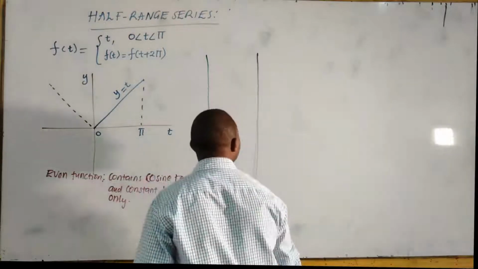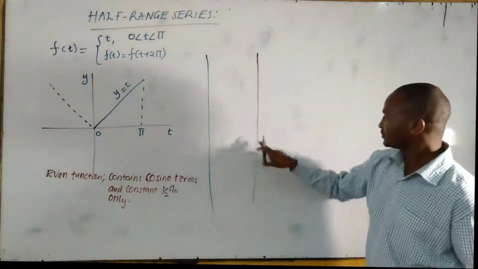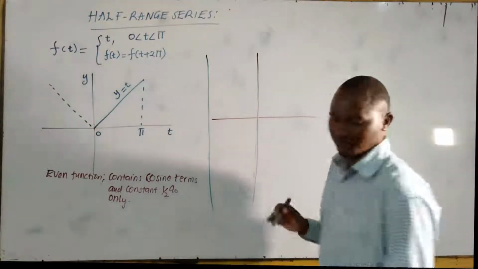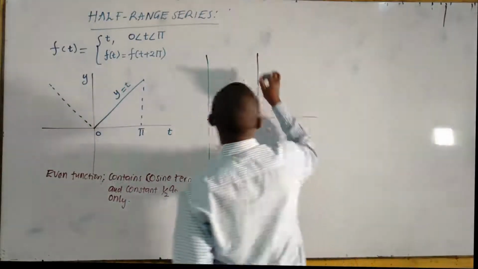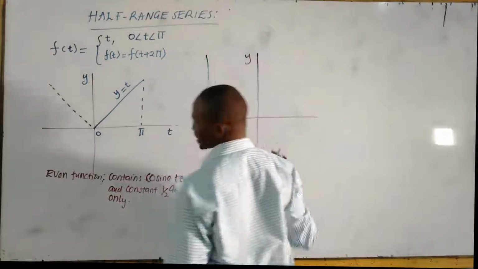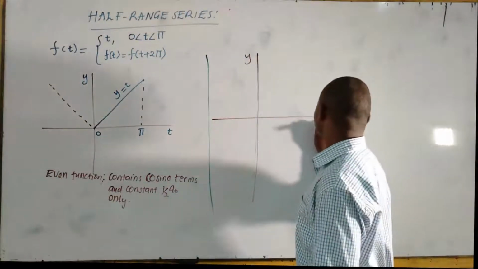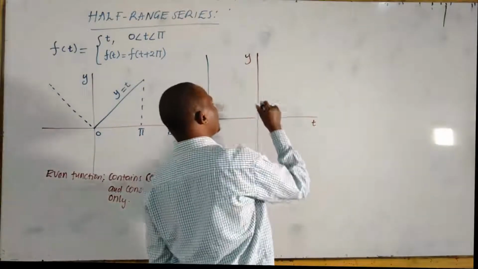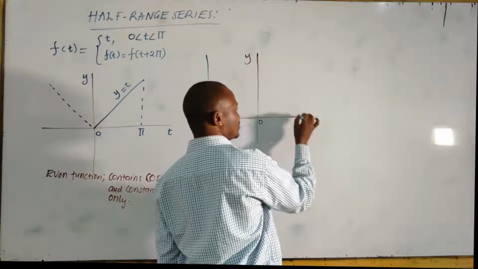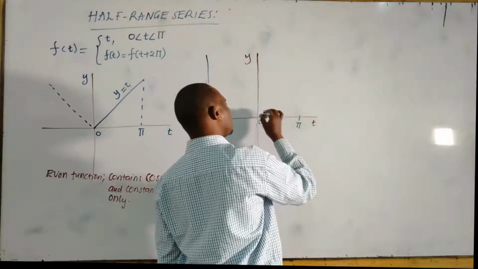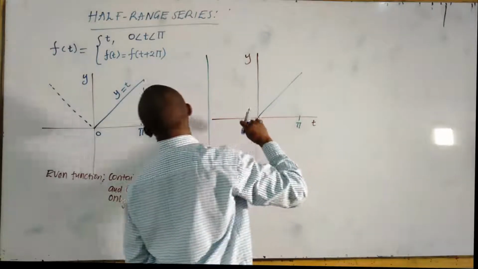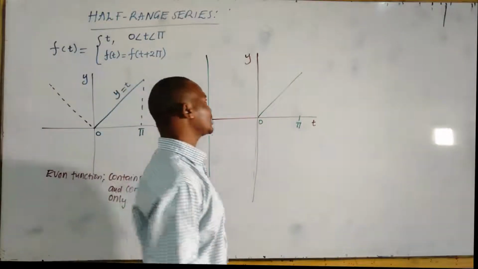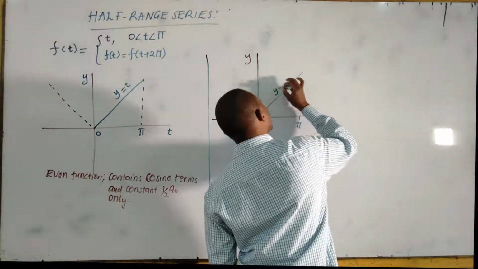So we drew the graph of the same function. This is y, but we know y is a function of t, and this is t. We know the value of the function between 0 and pi. We know it is defined by f(t) is equal to t, or simply y is equal to t.